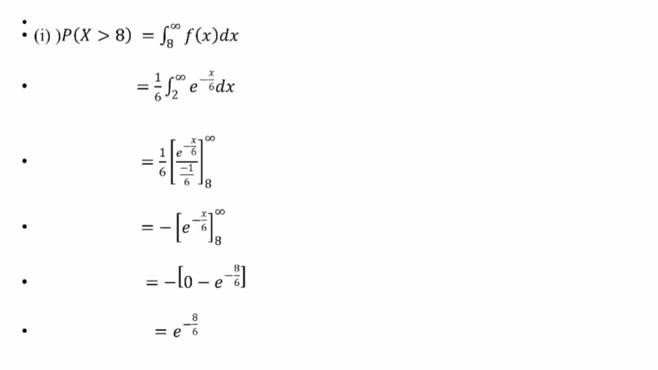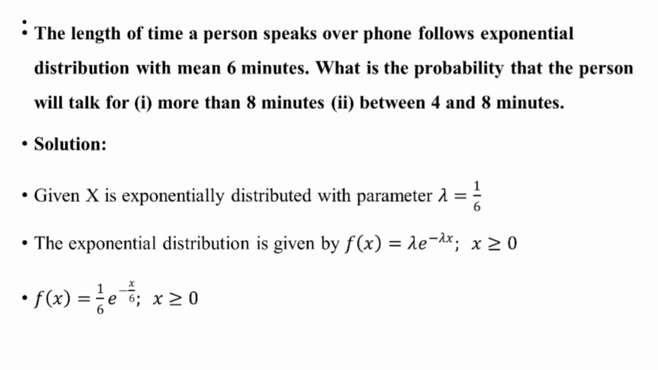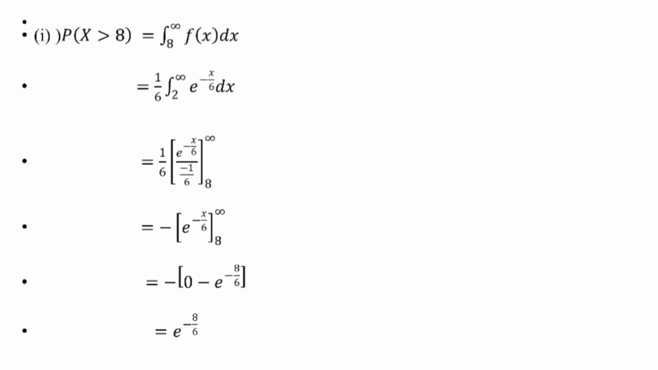So the first question, the probability that the person will talk for more than 8 minutes. So probability of x greater than 8. So integral of 8 to infinity f of x dx, and substitute the f of x value. So integral of 8 to infinity 1 by 6 times e power minus x by 6 dx.